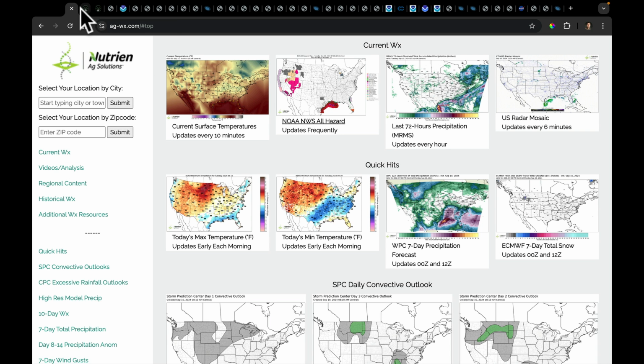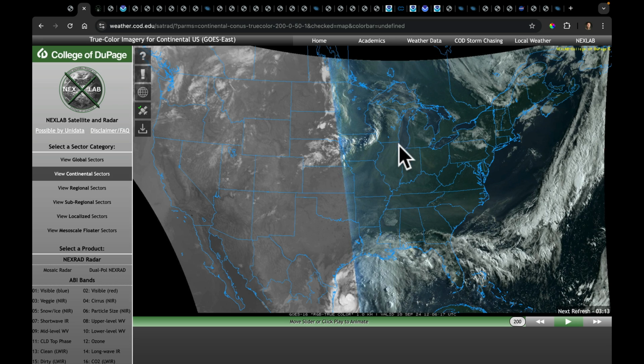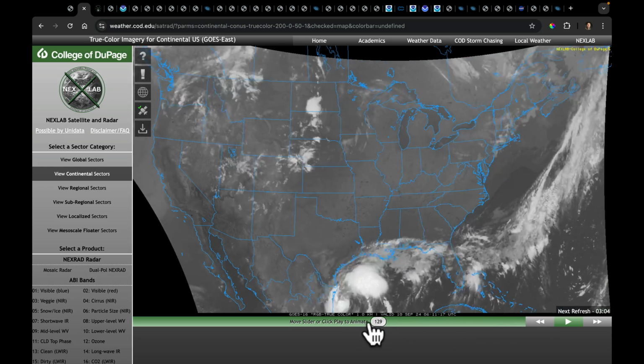Okay, from there, let's get back into the weather here. Take a look at the sunrise this morning. We've got a lot of wildfire smoke. Here's some cloud cover, some precip moving through the Midwest, but the main show is going to be down here with what will soon be Hurricane Francine.